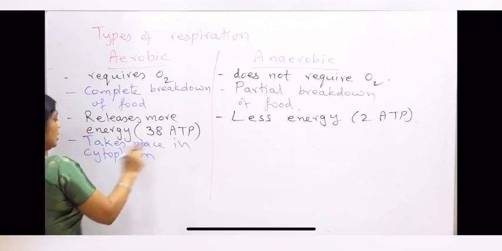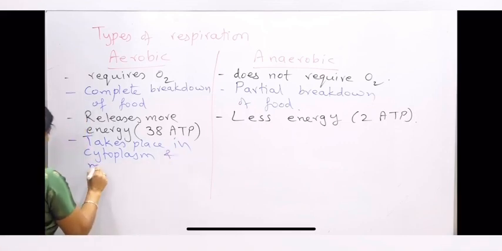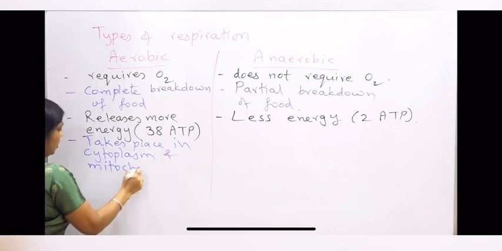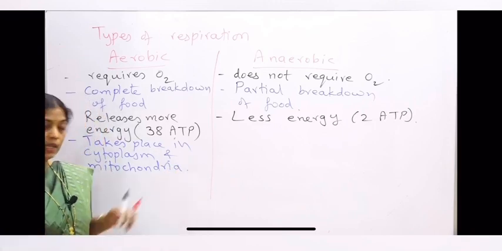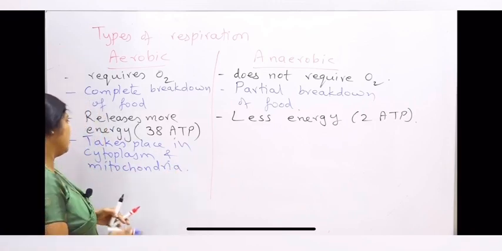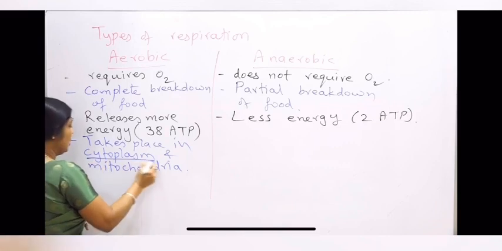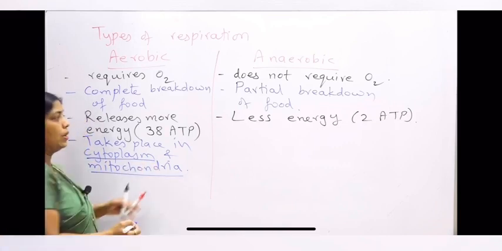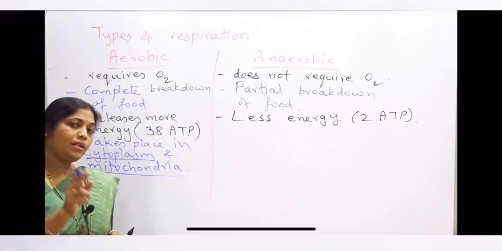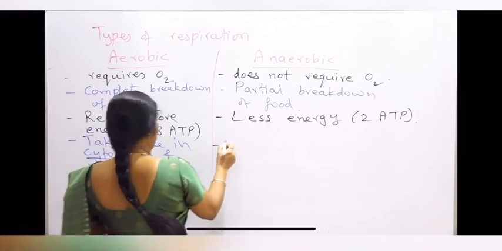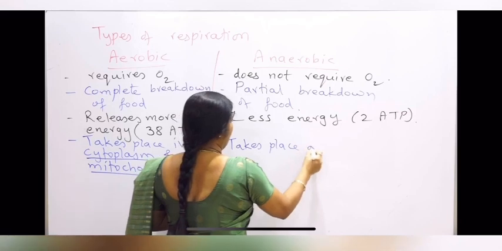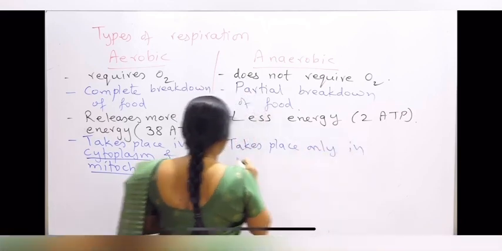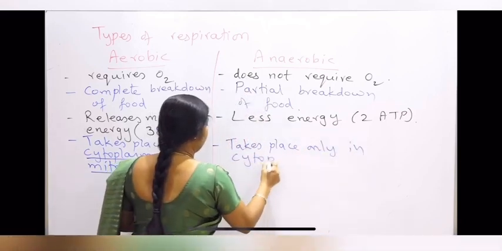Mitochondria is the powerhouse of the cell, the main site where the energy is produced. So it takes place in cytoplasm as well as in mitochondria. But anaerobic respiration takes place only in cytoplasm.